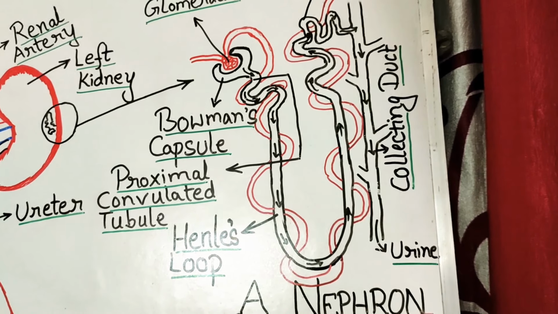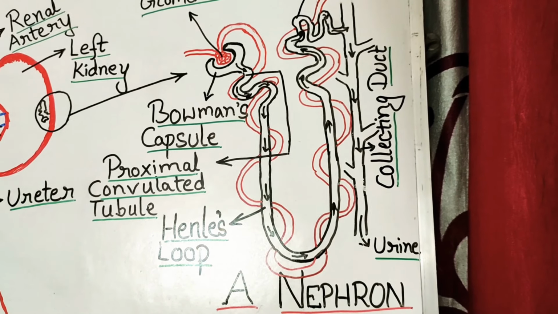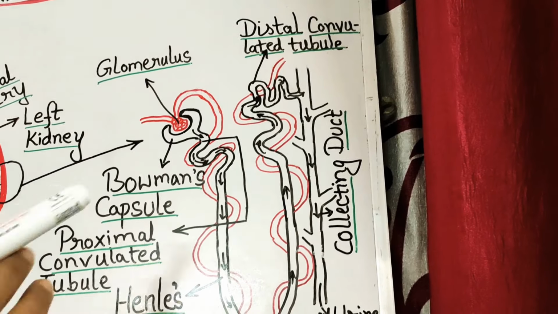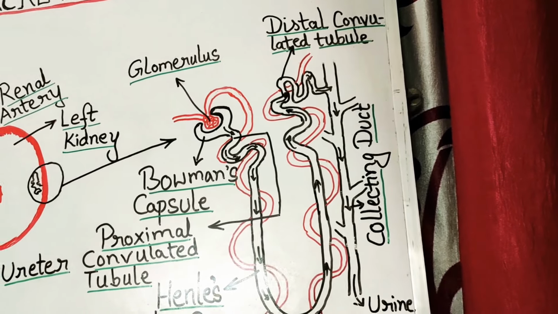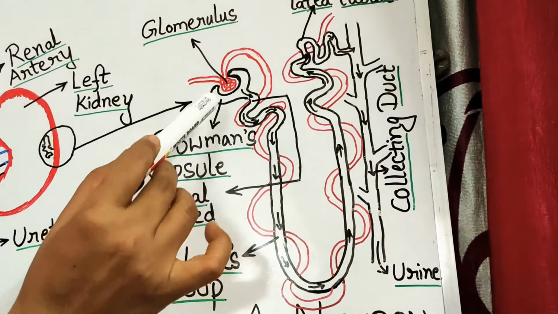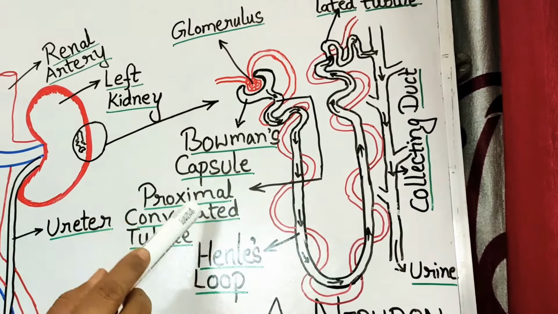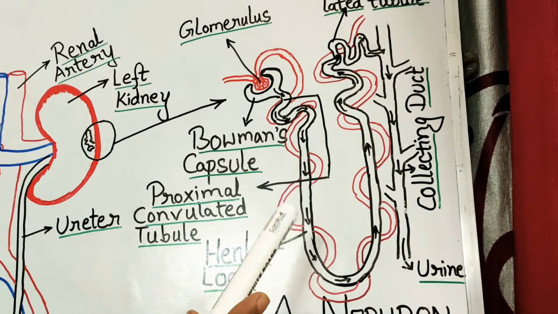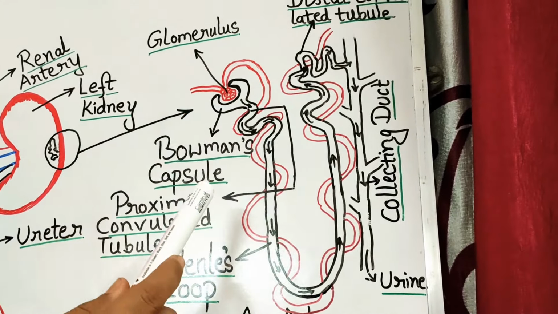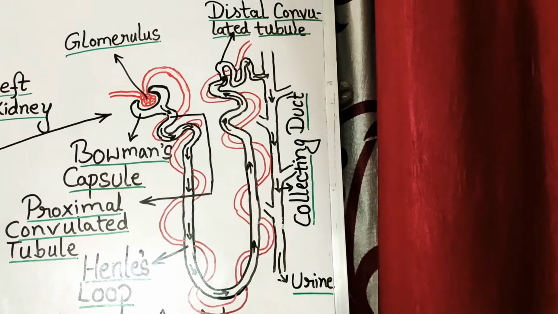Firstly, the water gets reabsorbed, and the minerals and the useful substances get reabsorbed. Finally, when it reaches the distal convoluted tubule, it has nothing but the urea, that is the nitrogenous waste, and some amount of water, which we can now call urine. While the filtrate is coming down, we cannot call it urine because it has various useful substances which gradually get reabsorbed back. Only when it reaches the distal convoluted tubule is the substance obtained what is called your urine.